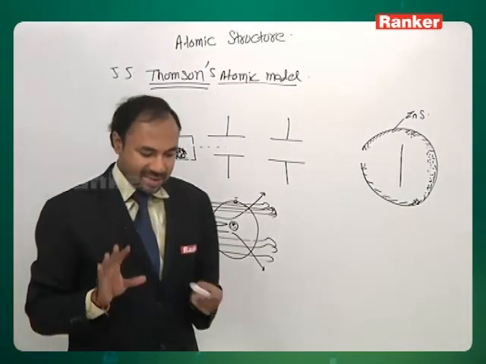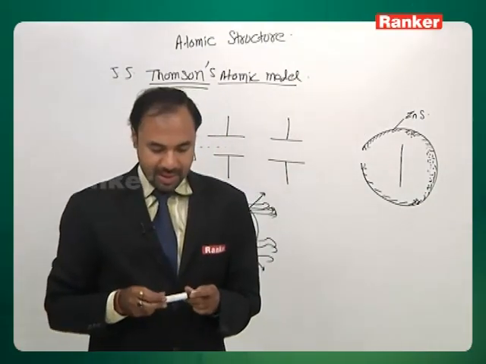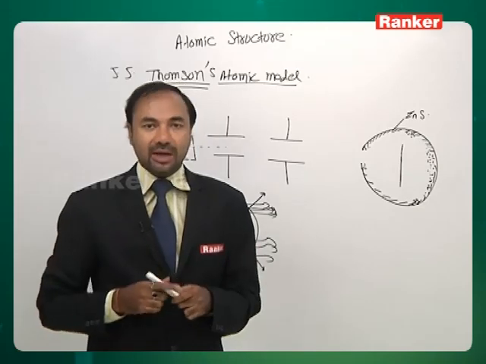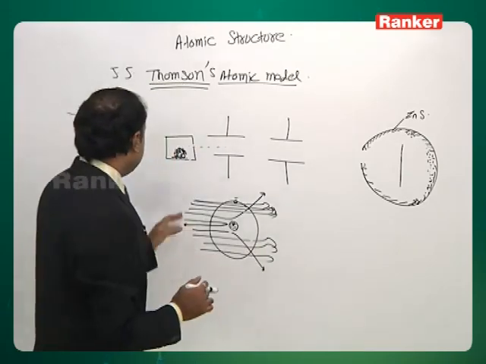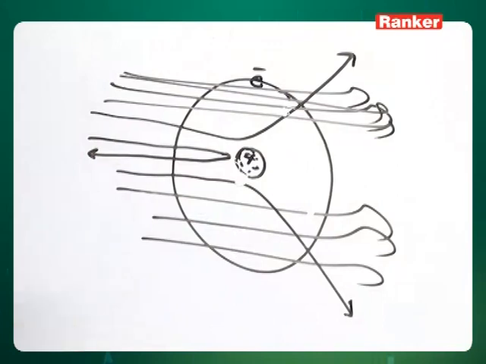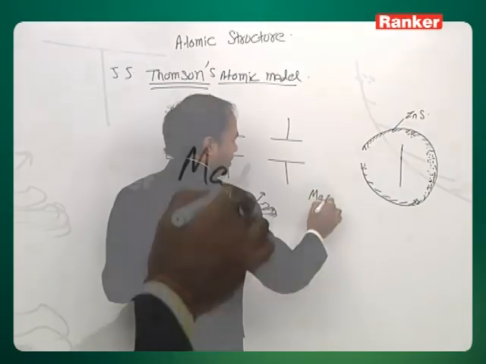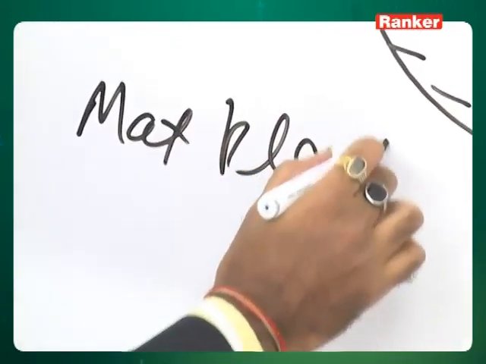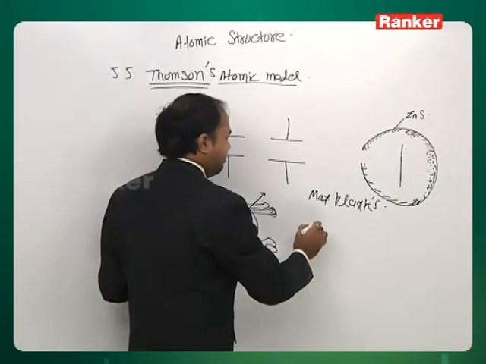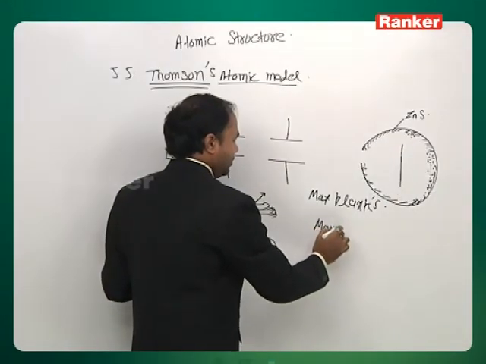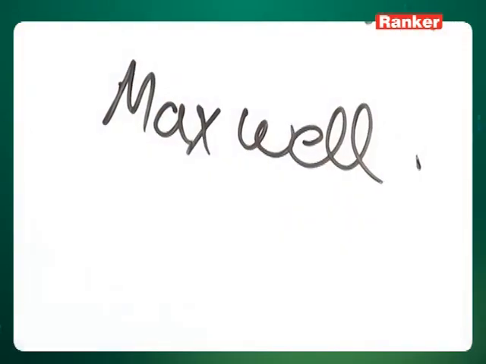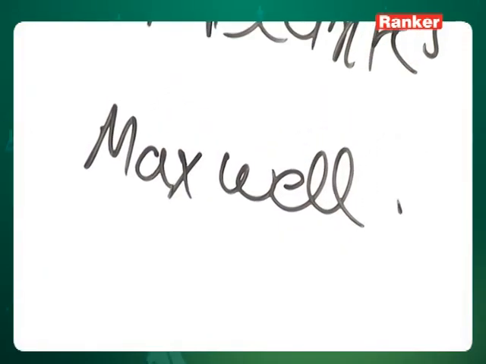This was the basic Rutherford's model. Now further discoveries were made, and one law came in between, that is Max Planck's, and the other one was Maxwell's law. First we will discuss Maxwell.